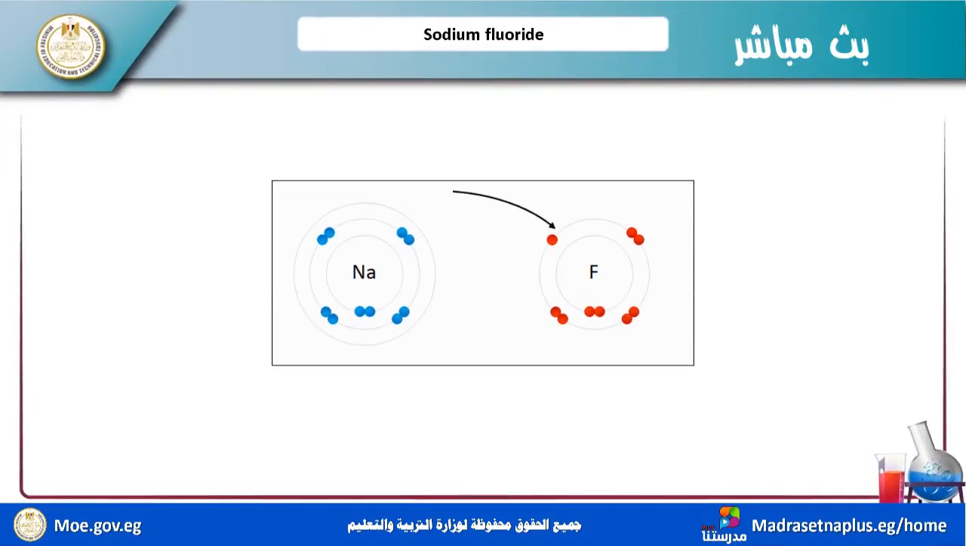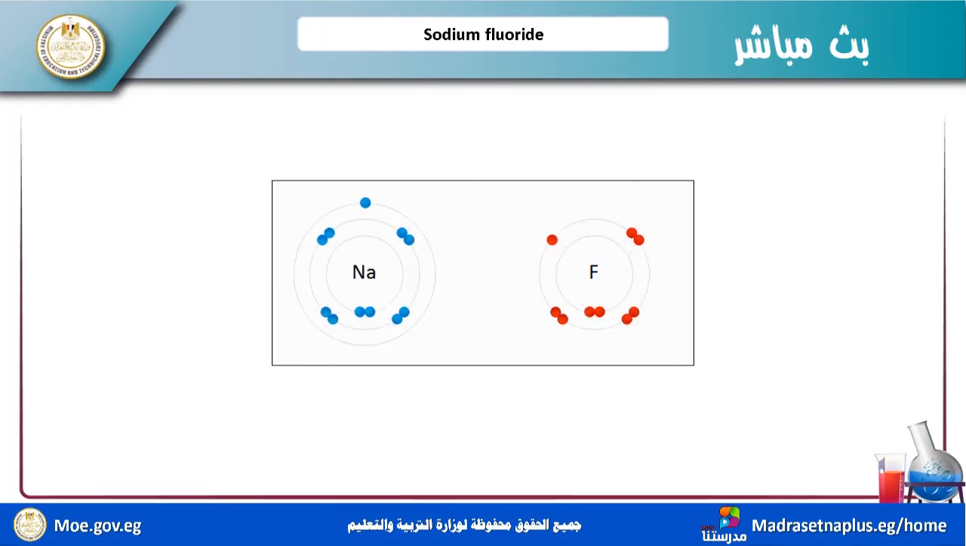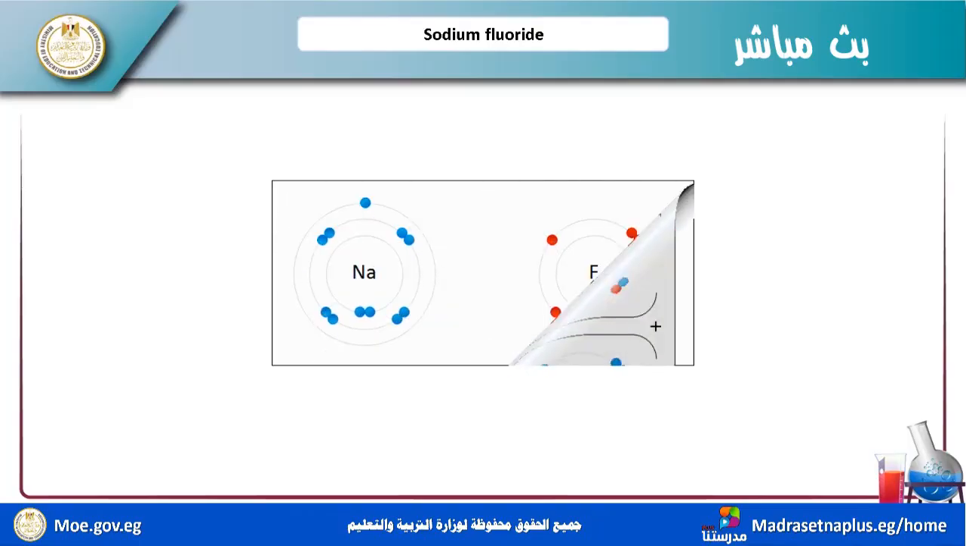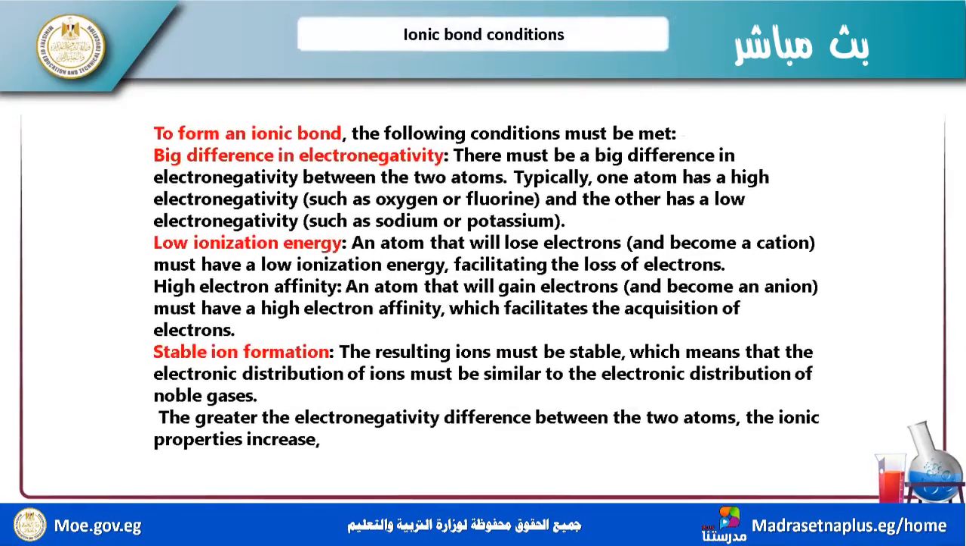Now we repeat the attraction here between sodium and fluorine ion. Sodium loses one electron and fluorine gains one electron, forming an ionic bond here. The attractions between the two ions are illustrated in this figure. Now, for the formation of an ionic bond, the following conditions must be met.